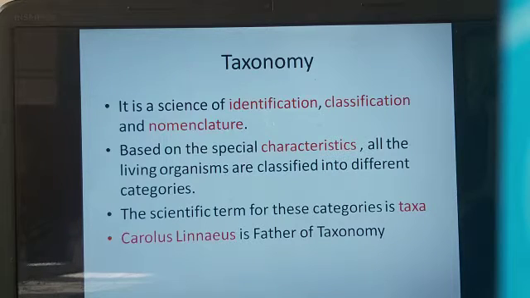Based on the special characteristics, all the living organisms are classified into different categories. These categories are known as taxa. For example, in standard 8, you studied the five kingdom classification, in which the most basic one is species, and the highest level is kingdom, then phyla, class, family, genus, species. So these are all various categories. Carolus Linnaeus is the father of taxonomy.